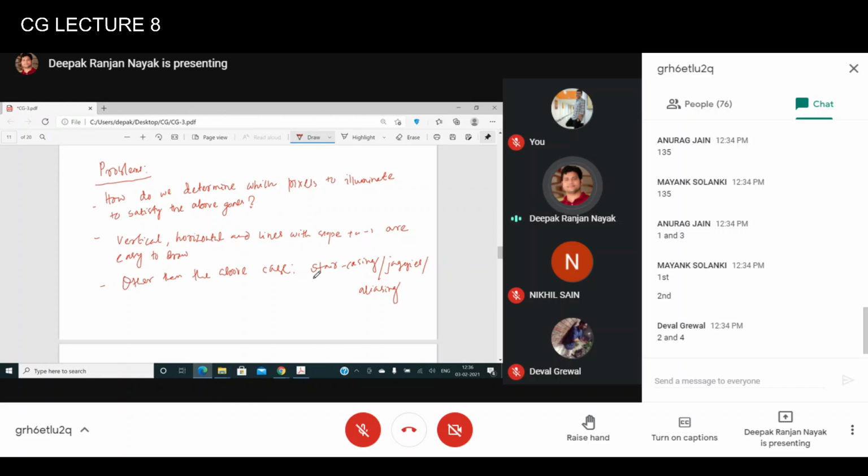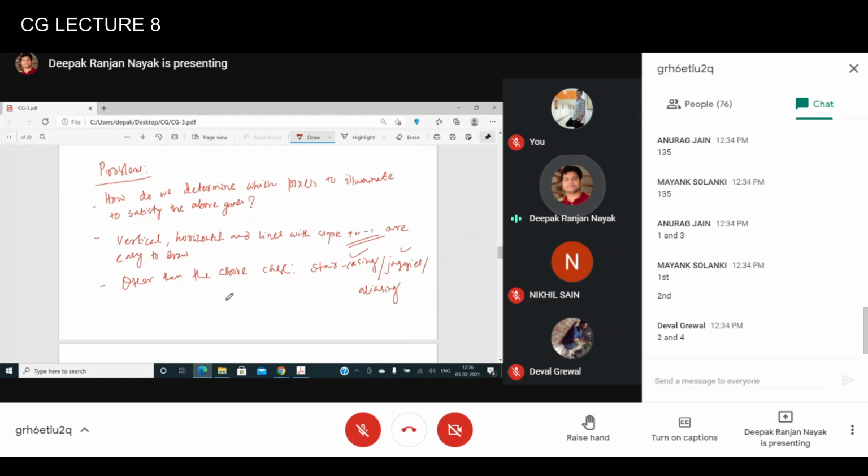These are the problems you may face other than these 3 cases: vertical line, horizontal line, and the line with slope plus or minus 1, which are very easy to draw. You will see it later on. You can verify it later on. Fine.